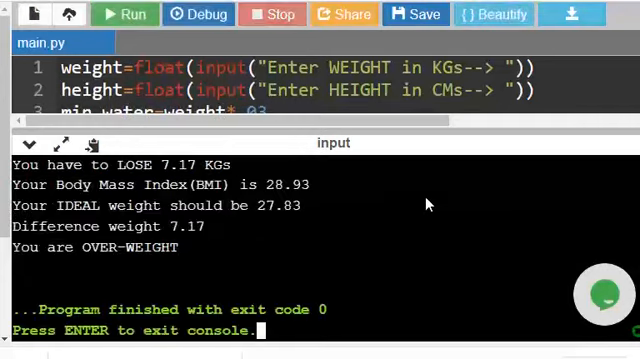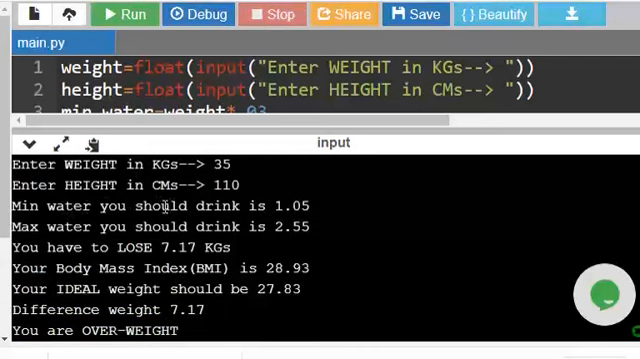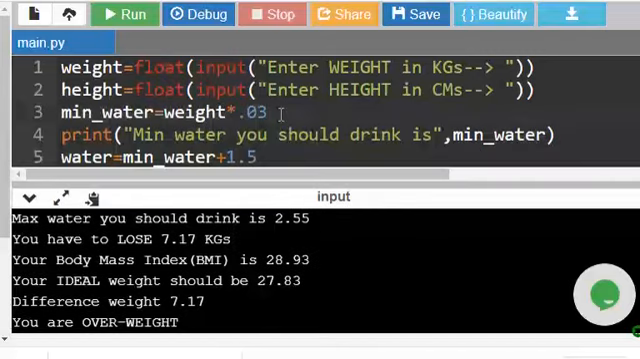110 centimeters. So it says the minimum water you should drink is 1.05 liter. Max water you should drink is 2.55 liter. So there is a lot of research around. If you drink 1.5 liters more than the minimum required, it will help us a lot. It will remove all the toxins, the additional fat, additional salt, sugar, lot of other things. There is a lot of research. I just read it. But doctors will have more information. They can do a lot of such calculations.